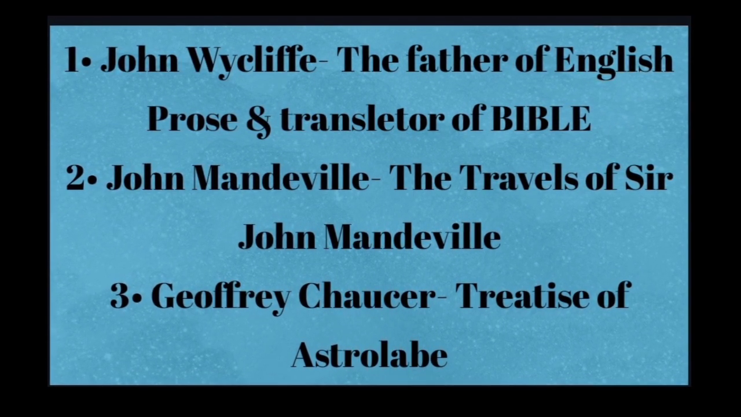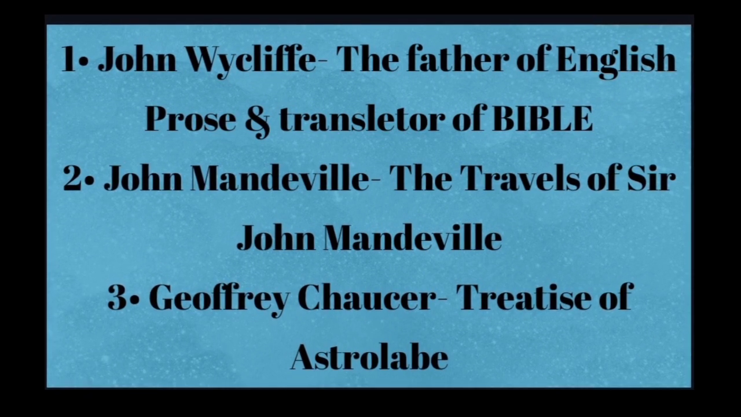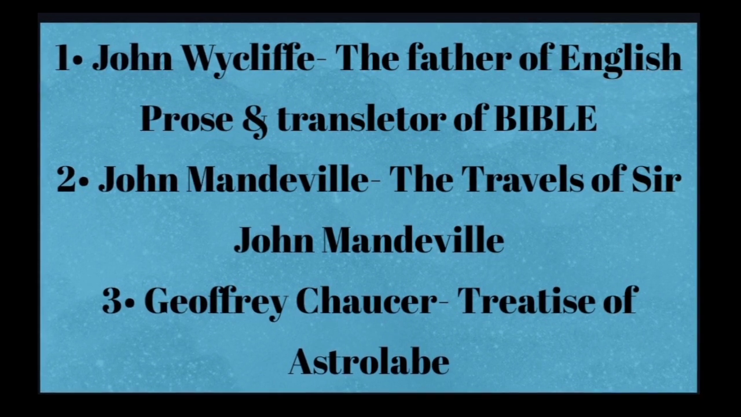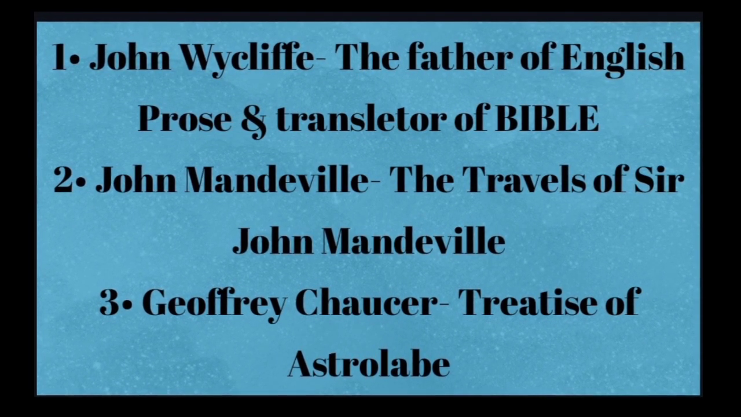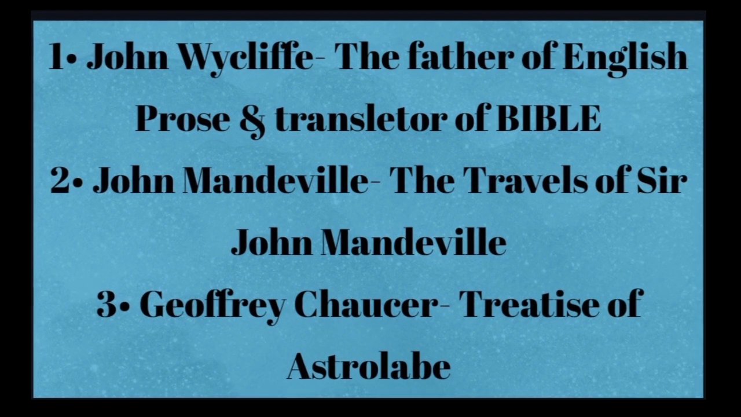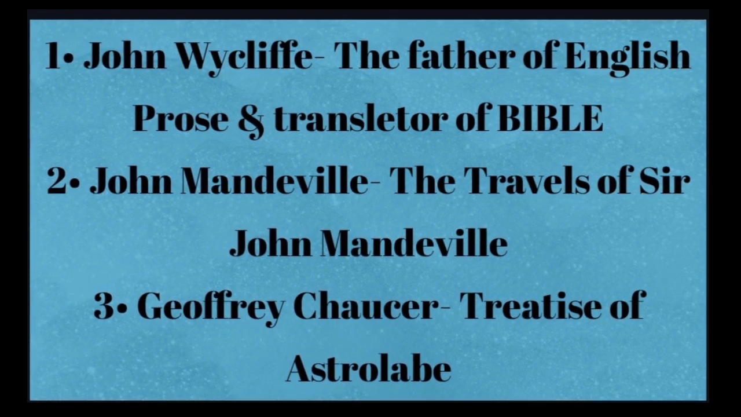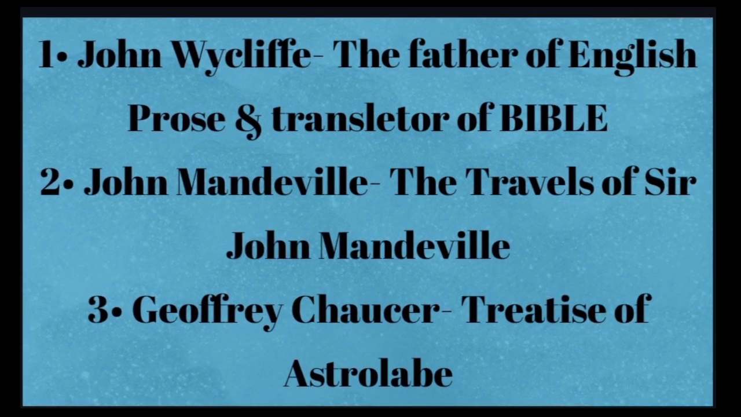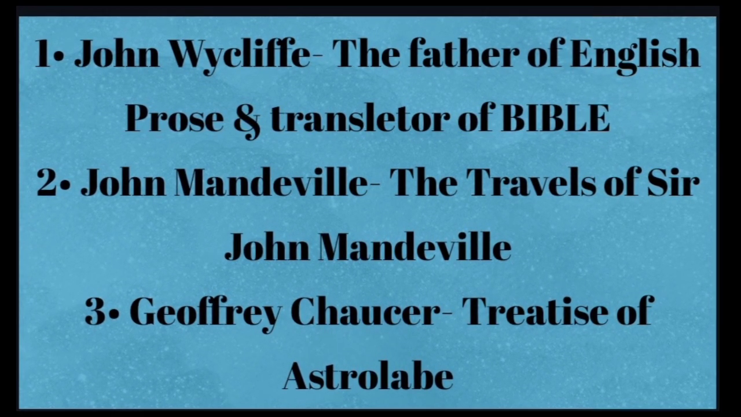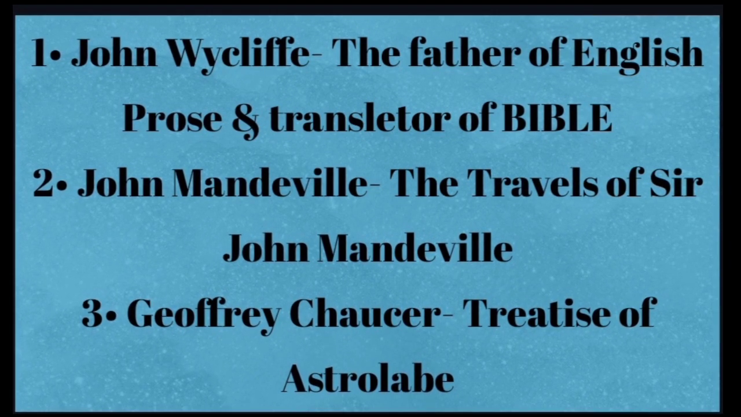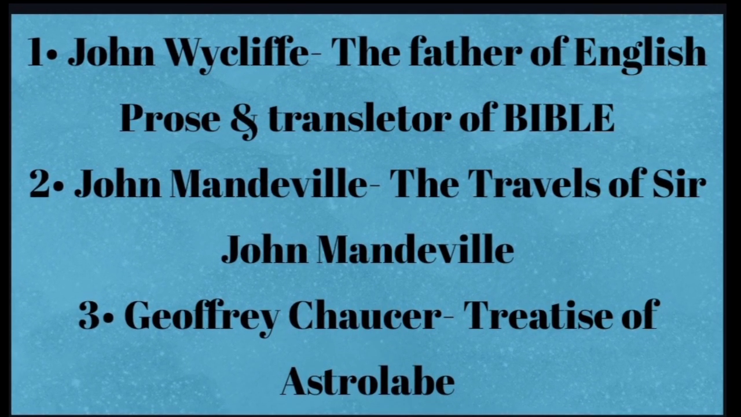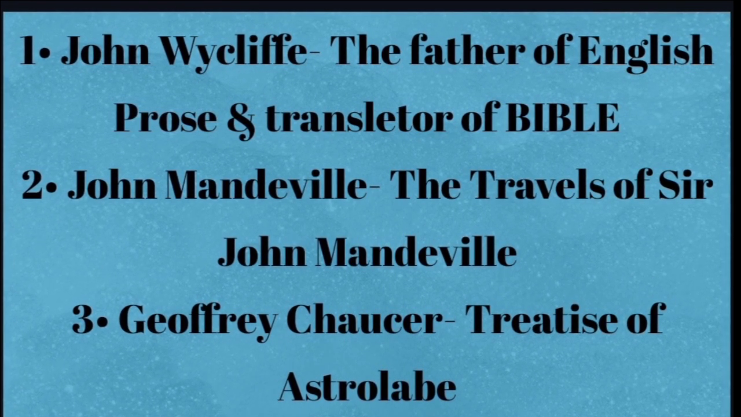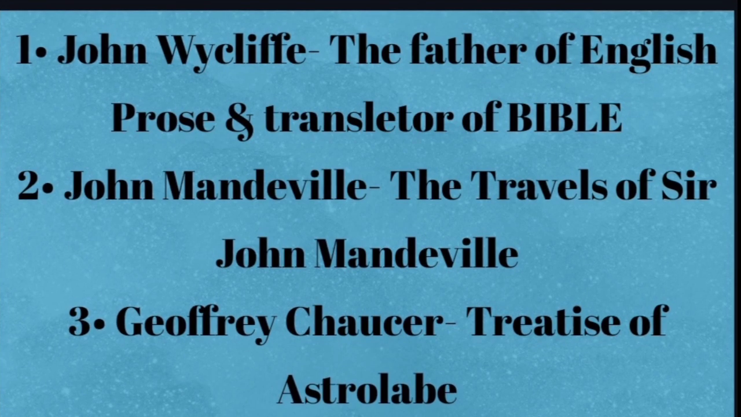The third important prose writer of this age was Chaucer. As we know, in the Canterbury Tales he wrote two tales in prose. The first tale he wrote in prose was the Tale of Melibee, and the second one is the Parson's Tale. Besides these two prose tales, Chaucer also wrote a work in prose, A Treatise on the Astrolabe. So that's all about Chaucer's age and how Chaucer dominated this period.